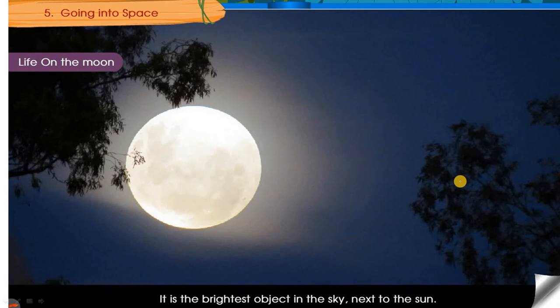It is the brightest object in the night sky next to the sun, because we can see the sun in the morning. It is the brightest thing we ever see. And in the night, as the earth rotates, the sun goes towards the other direction, whereas the moon is visible. So the moon becomes brighter in the night sky, especially on full moon days.